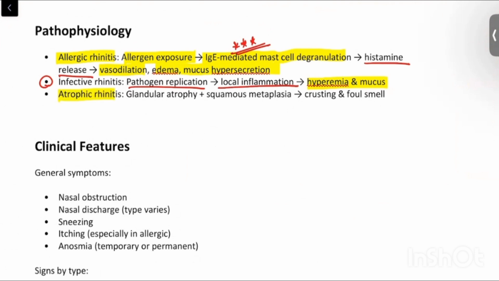In case of atrophic rhinitis, there will be glandular atrophy and squamous metaplasia. Because of this, there will be crusting and foul smell along with nasal turbinate hypertrophy or atrophy and a roomy nasal cavity. Crusting and foul smell are characteristic of atrophic rhinitis.